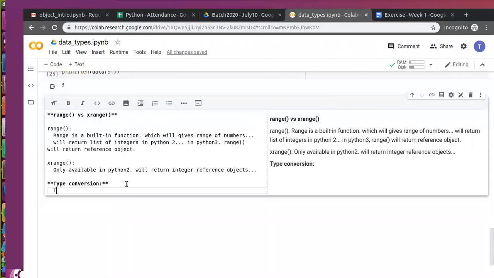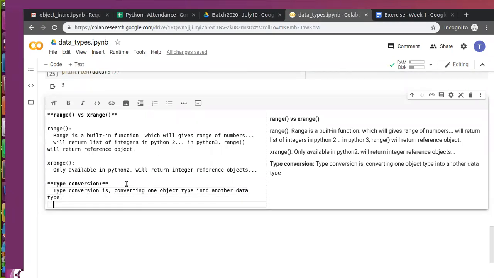Type conversion is converting one object type into another data type. Note, your source data type must obey the destination type property. That is the only rule.